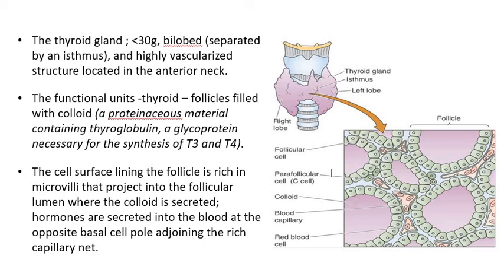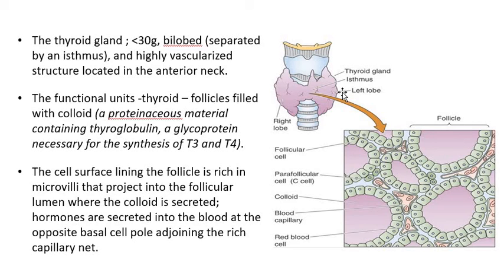So, the thyroid gland is actually lesser than 30 gram in weight, and it is bilobed, separated by a connecting link, and the region is called the isthmus. It is a highly vascularized structure located in the anterior neck. Since it is a bilobed structure connected by the isthmus, if you look at the picture here, it looks like a butterfly. That is why it is a butterfly shaped structure.